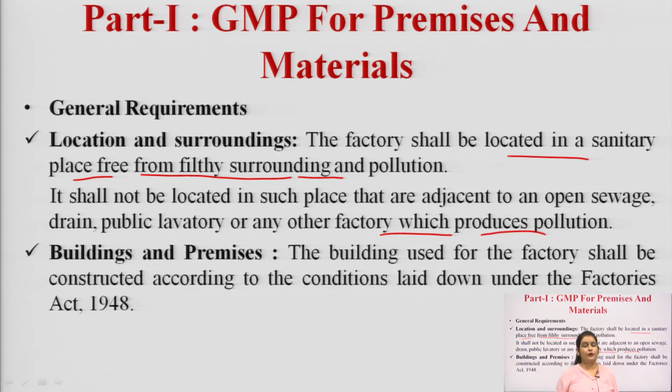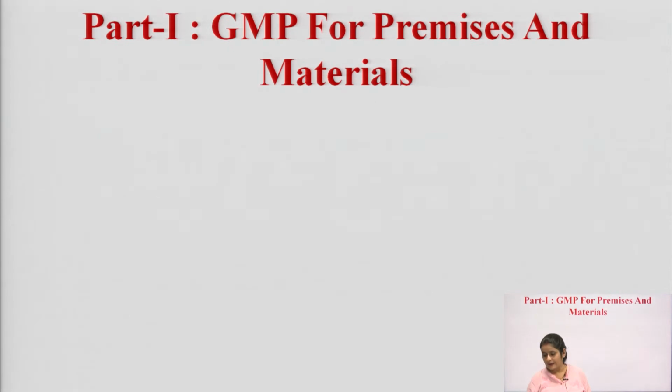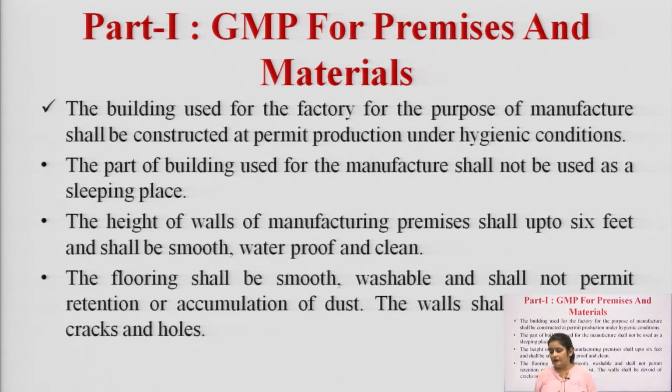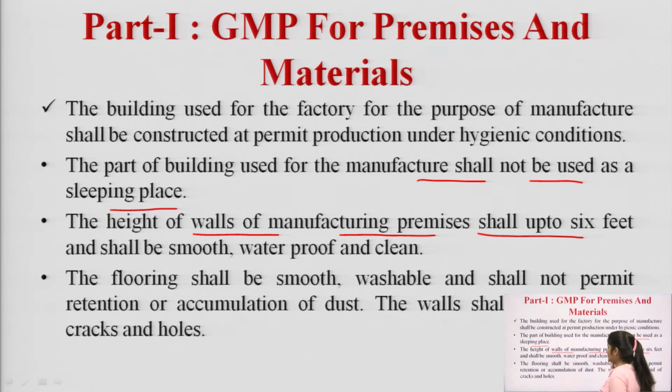Next general requirement for GMP is building and premises. The building used for the factory shall be constructed according to the Factory Act 1948. The building used for manufacture shall be constructed to permit production under hygienic conditions, as I told you. What are the conditions? Number 1, the part of the building used for manufacture should not be used as a sleeping place, and the height of the wall of the manufacturing premises shall be up to 6 feet and shall be smooth, waterproof and clean.